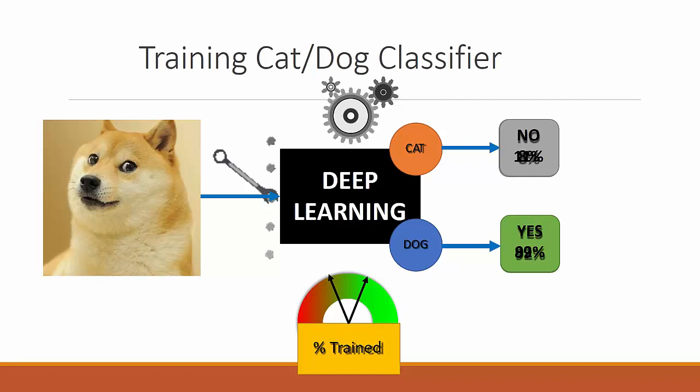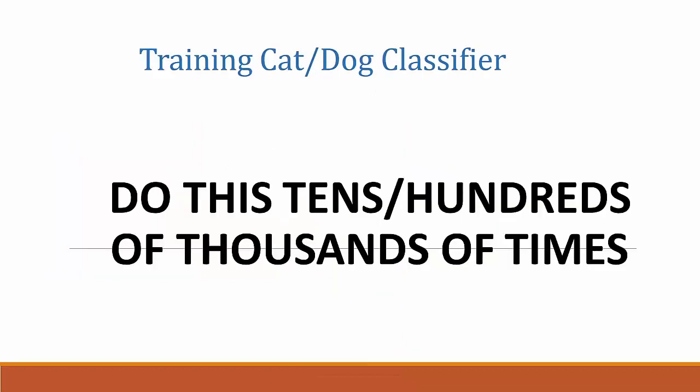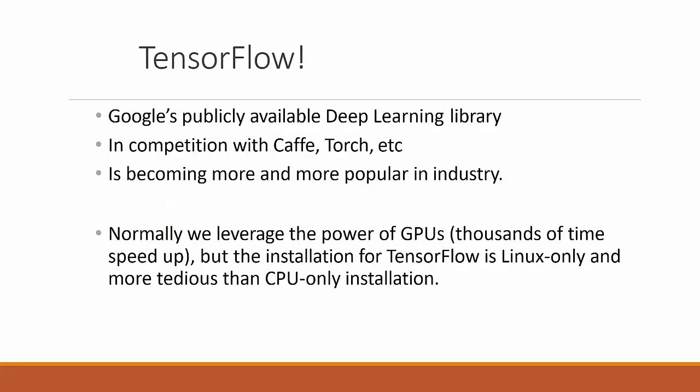And these images show how much percent accuracy we are obtaining on different types of images. We will train the dog and cat classifier on tens of thousands of images, many times over.